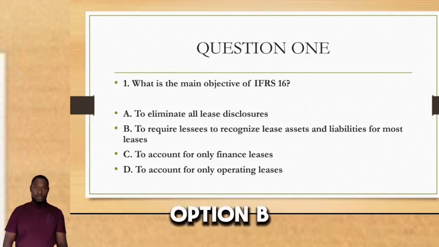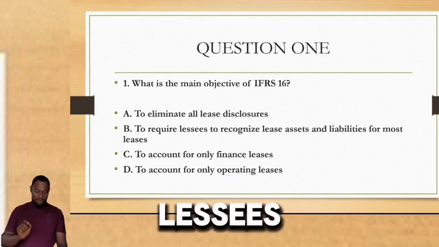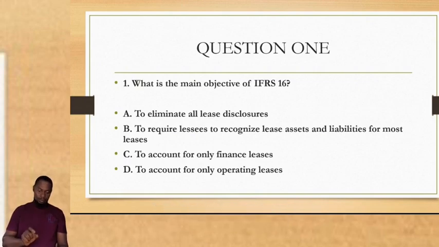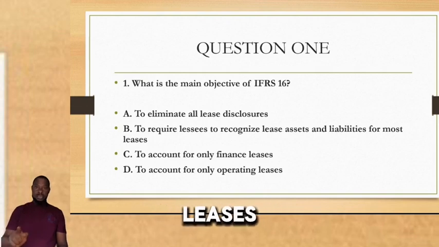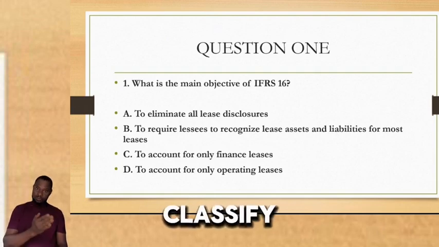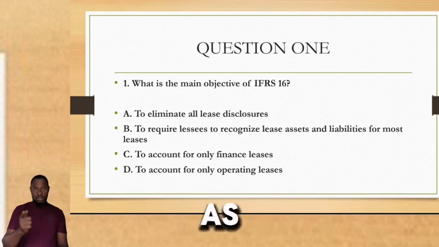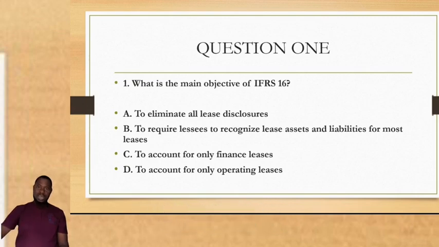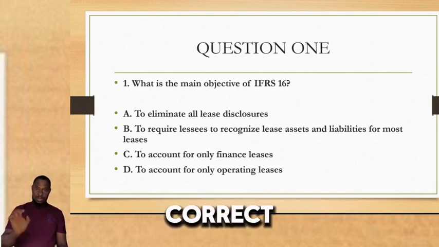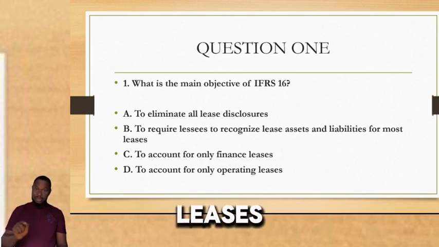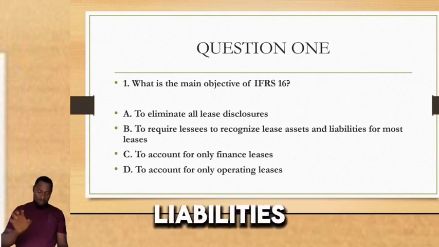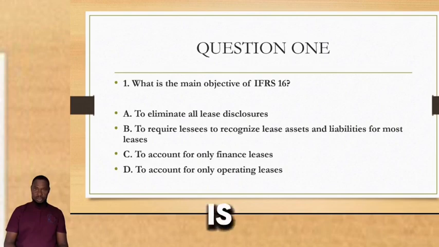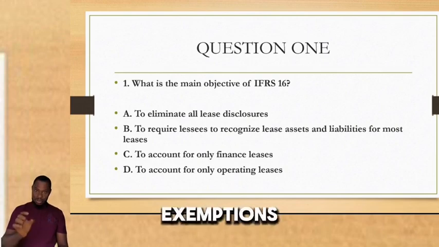The correct answer is option B. That is to require lessees to recognize lease assets and liabilities for most leases. Remember, we said in the past that lessees could classify their leases as operating or as finance leases. Because of that, we had an off-balance sheet loophole which allowed lessees to keep most of their liabilities off the balance sheet. So the correct answer is to require lessees to recognize lease assets and liabilities for most leases. We say for most, not all, because there are exemptions.